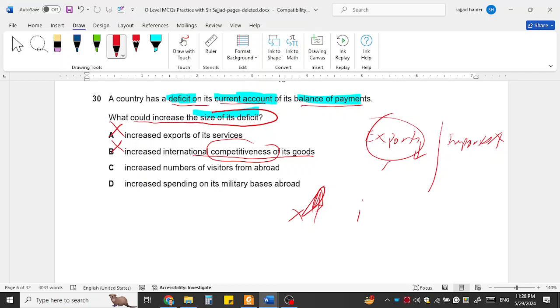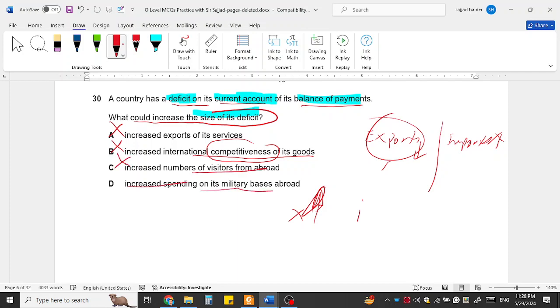Increase in the number of visitors from abroad. If more people are visiting our country, the inflow will increase because they will demand our currency and supply their currency. This means the inflow of foreign currency will increase, so this is not the case.